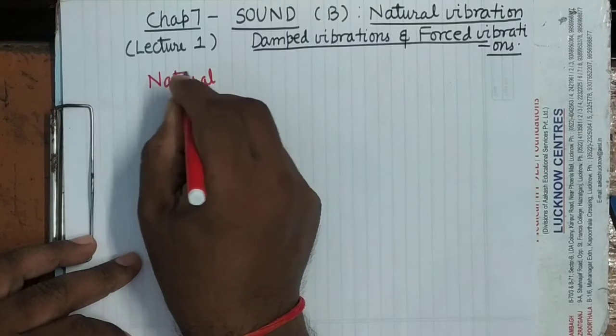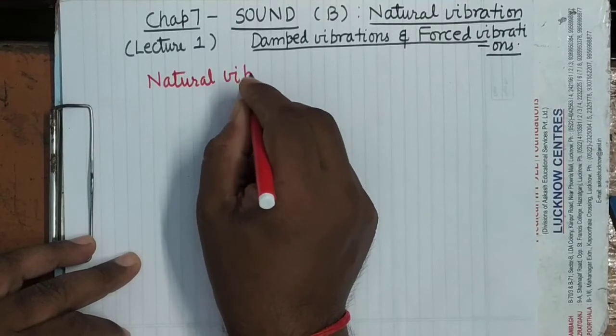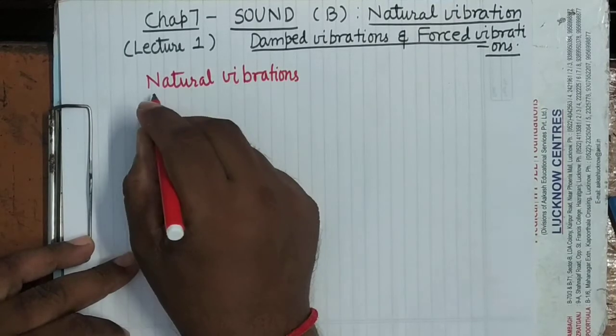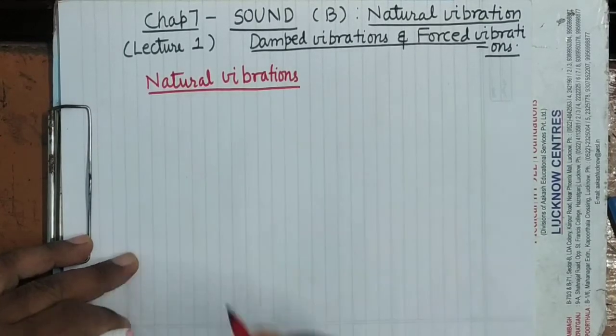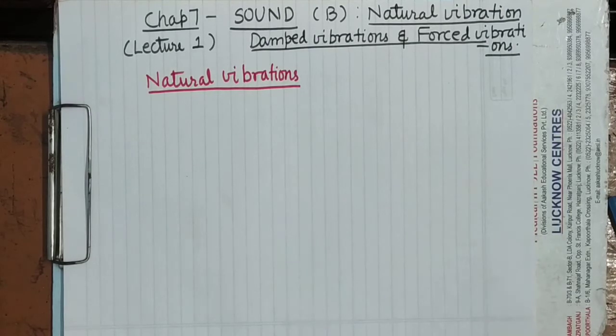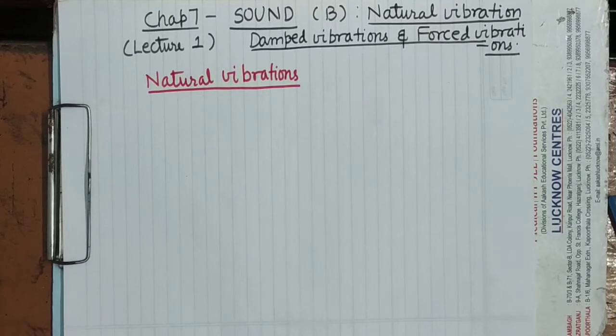Natural vibrations. So see here, natural vibrations of a body are the vibrations of constant amplitude. This word is very important. If you don't write constant, then it means that definition is incorrect. Natural vibrations are the vibrations of constant amplitude in the absence of any external force are called the natural vibrations.